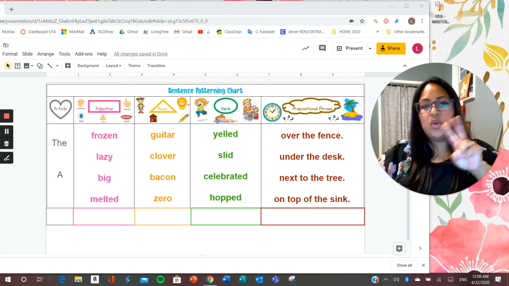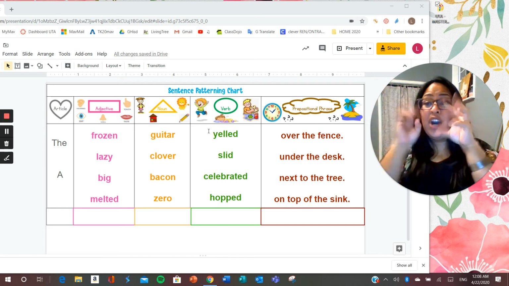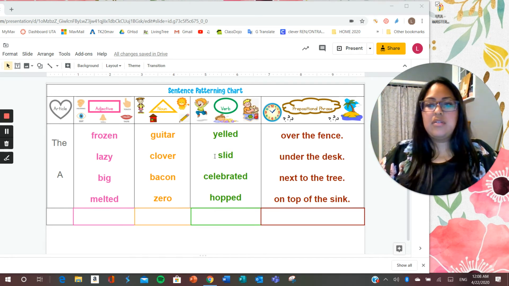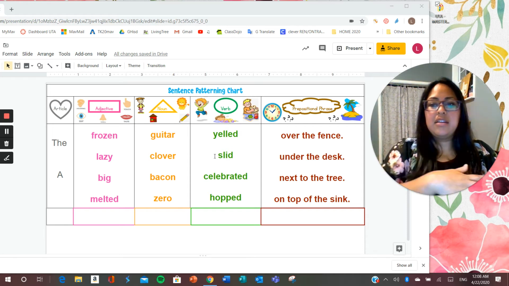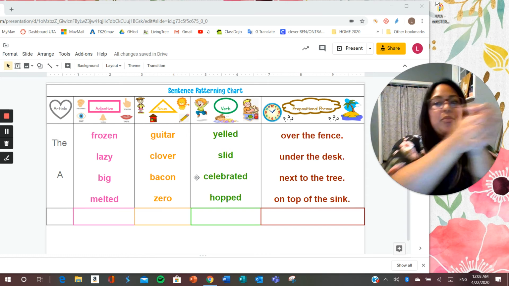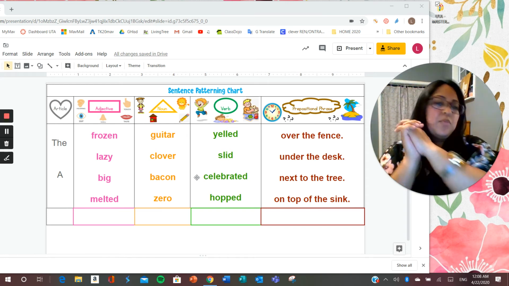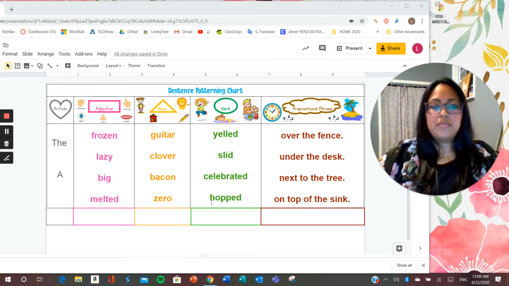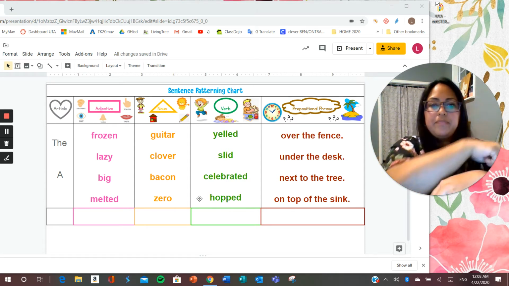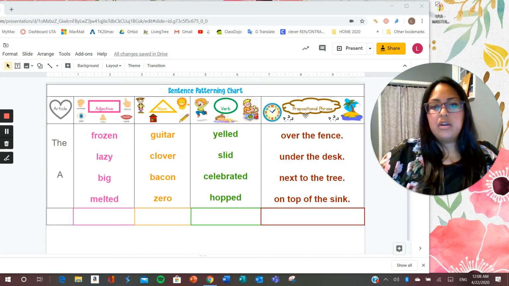Remember, these are action words. Yelled, yelled, slid, slid, celebrated, celebrated, and hopped, hopped. Now let's go to the final part of our sentence in brown, the prepositional phrase.